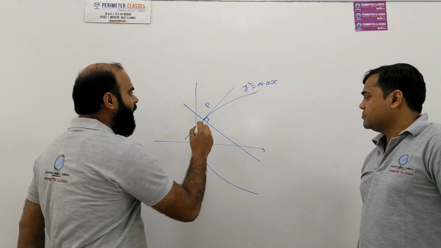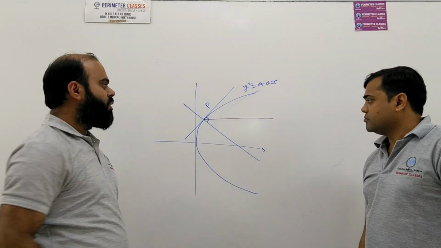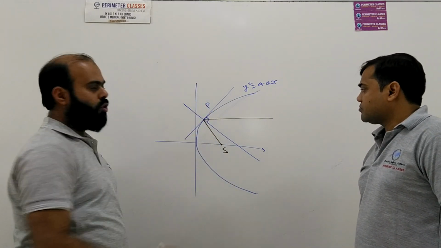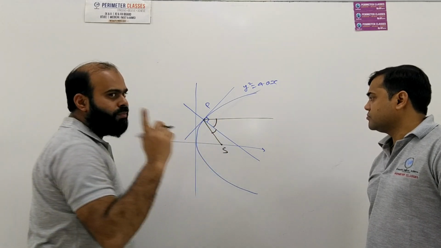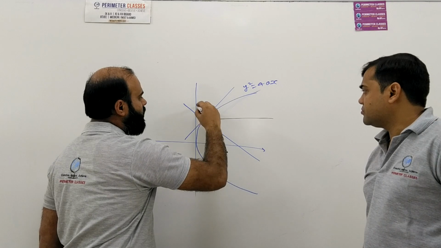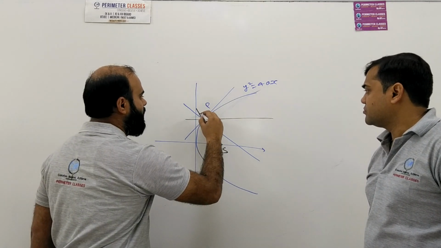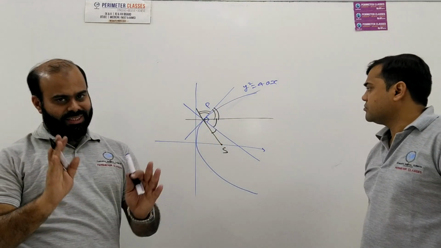So, if a line is drawn parallel to the axis of the parabola here, and a line is drawn which is joining this point to the focus of the parabola, then this angle and this angle will be equal. Also, if we proceed backward, this line and this line, then this angle will also be equal to this angle. What does it say?